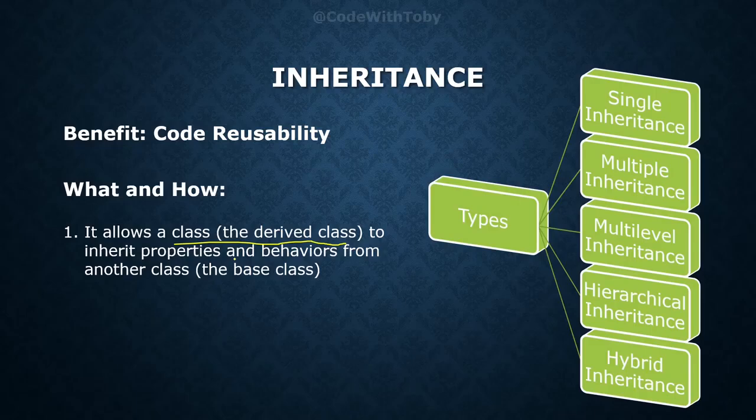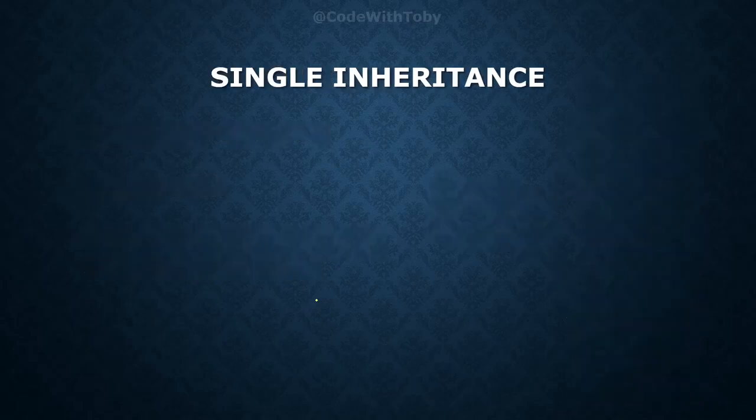There are several types of inheritance. We have single inheritance, multiple inheritance, multi-level inheritance, hierarchical inheritance, and hybrid inheritance. We will see each of them one by one. Let's start with single inheritance.